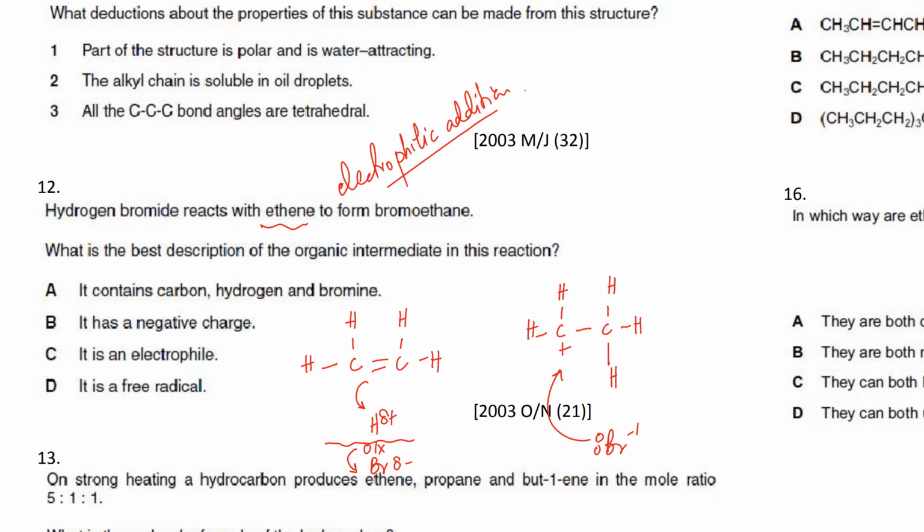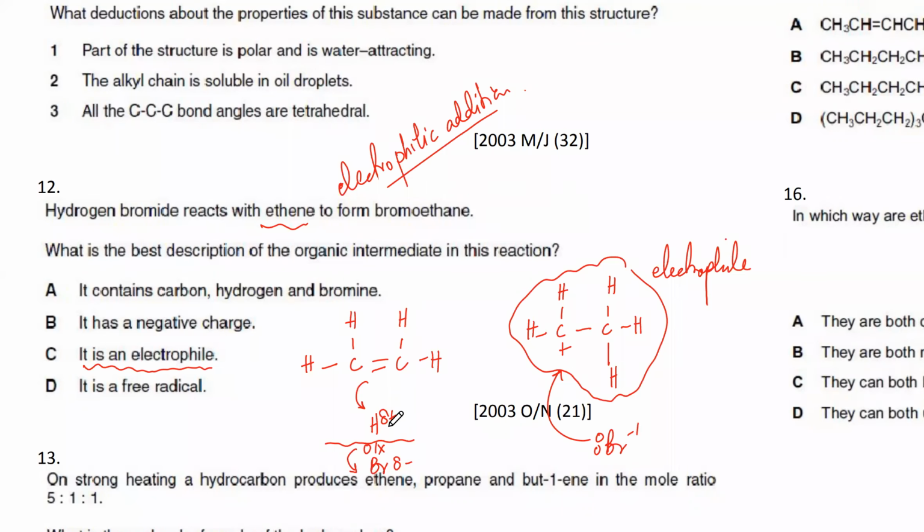So the best description about this, Tanya, you were right that this is going to be attracted. It's a positive ion. Anything that's positive is going to be attracted to electrons. Anything that's attracted to electrons is an electrophile. So this is an electrophile. All the other ones were wrong. It doesn't have a negative charge. Free radical, we haven't done that. It contains carbon, hydrogen, and bromine? It doesn't, because bromine comes in the next step.